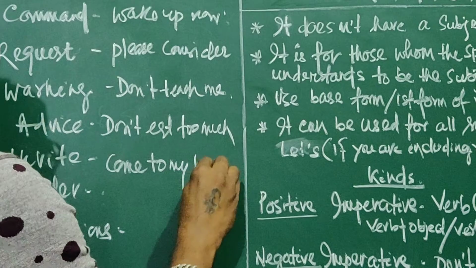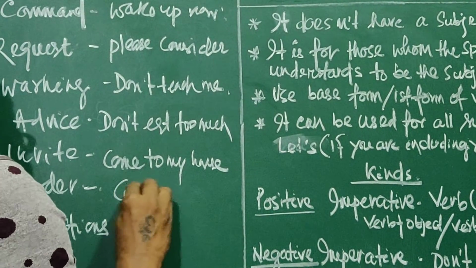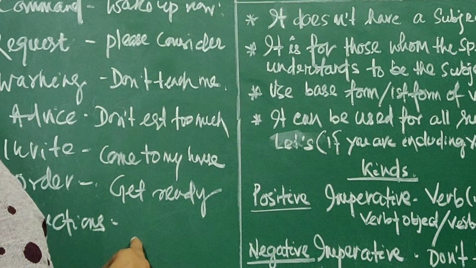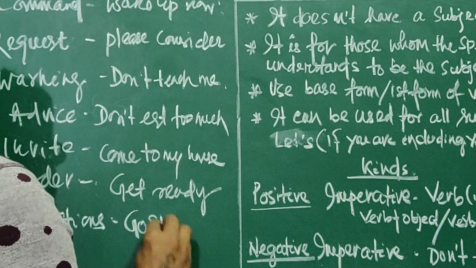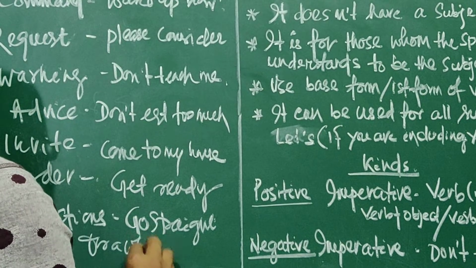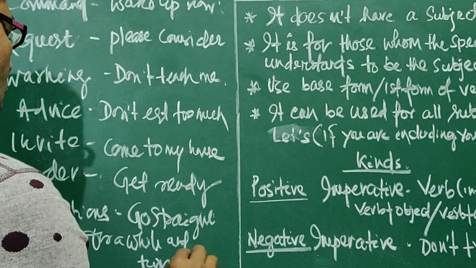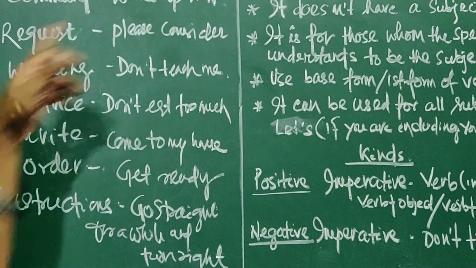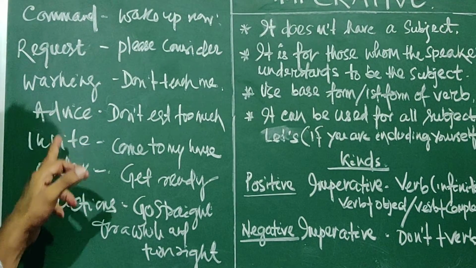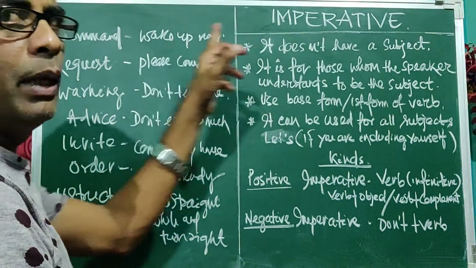The example of invite is: come to my house. The example of order is: get ready. And the example of instruction is: go straight for a while and turn right. These are the examples: command, request, warning, advice, invite, order, instruction. These are the examples of imperative sentences.